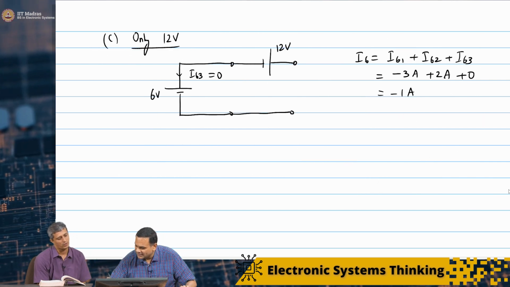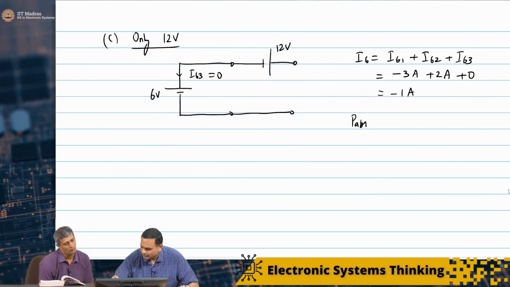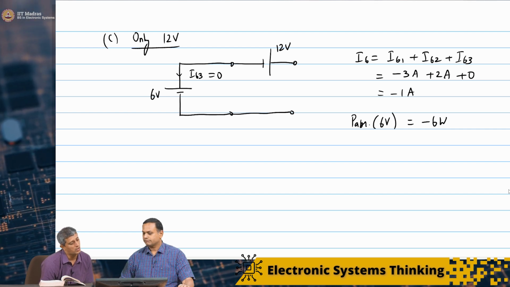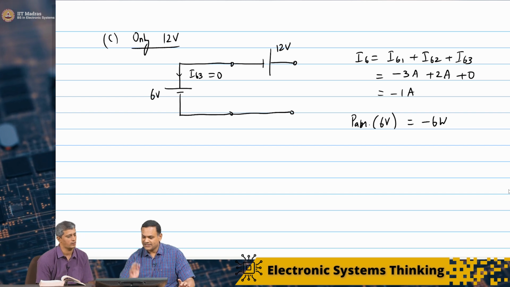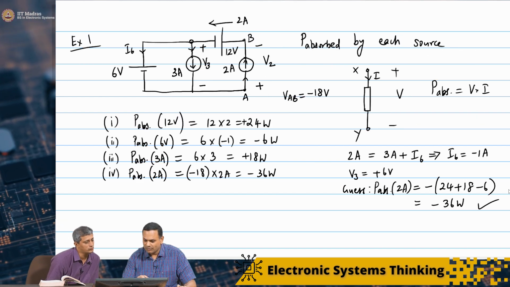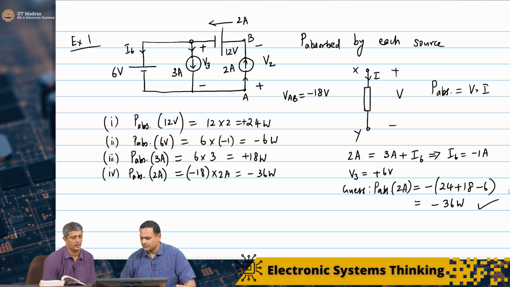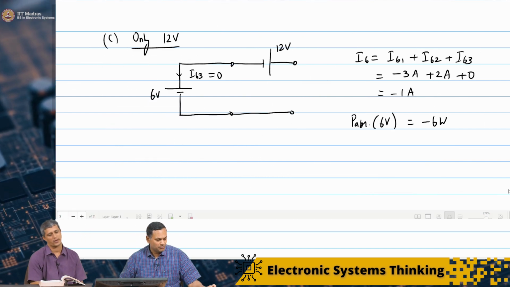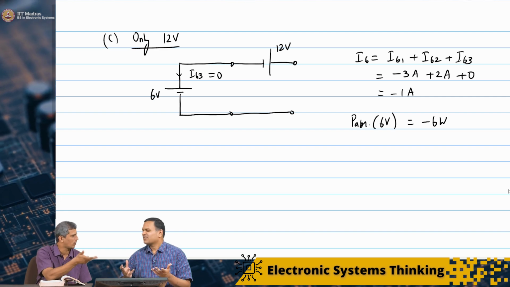So which means P absorbed by the 6 volts is basically I6 times 6 volts, which is minus 6 watts. Same as before. Okay, great.